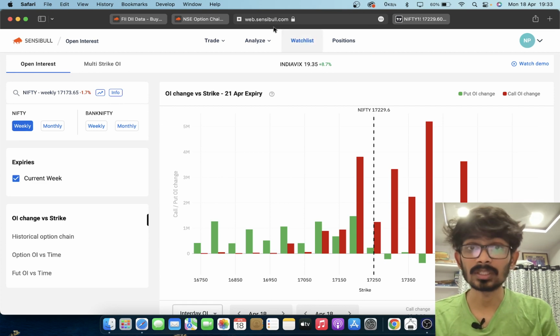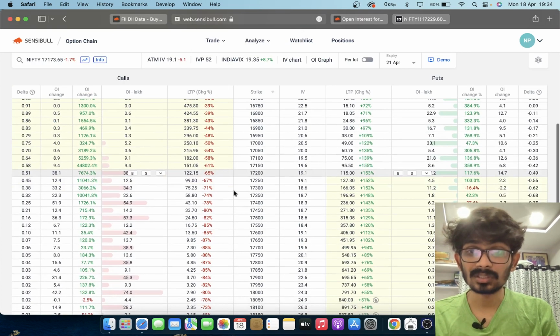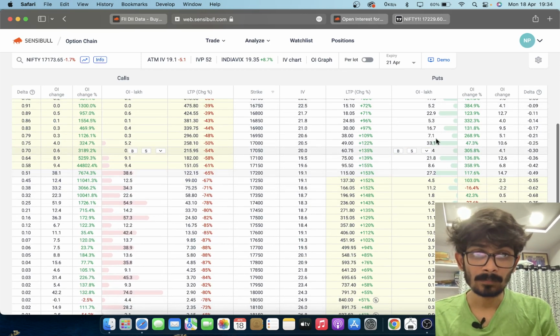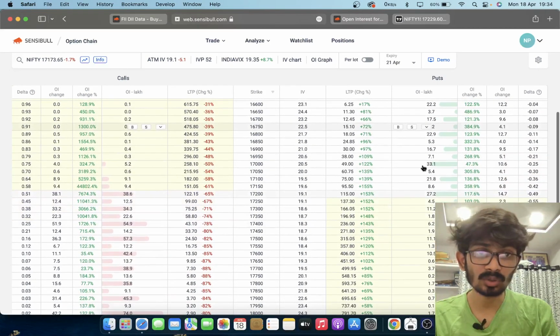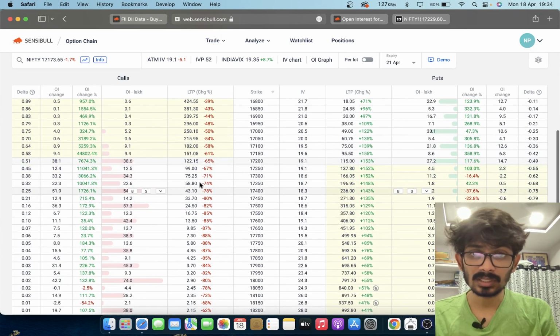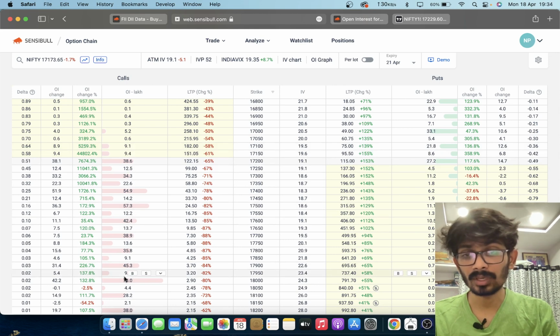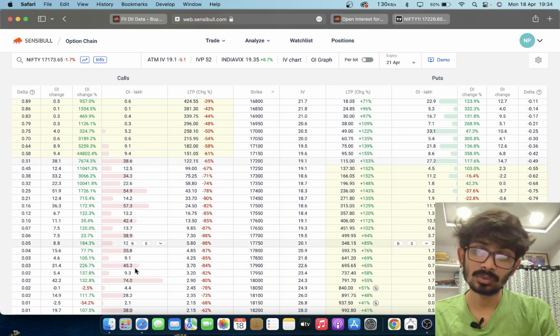So obviously the VIX will increase. Coming to the option chain, there is no proper kind of support. The only support we can think of is 17,000, which is only 33 lakh contracts, whereas 17,200 is also a good resistance, then 300, 350, 400, 450, 500, 550, 600. So at every 100 points and 50 points we can see huge towering resistances.